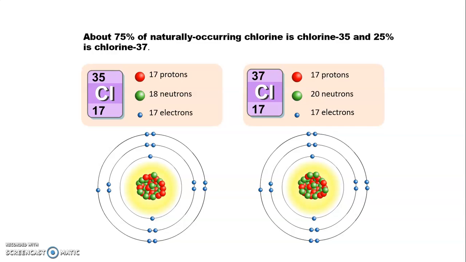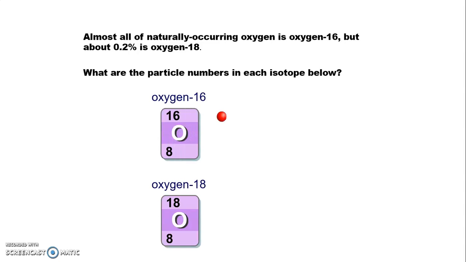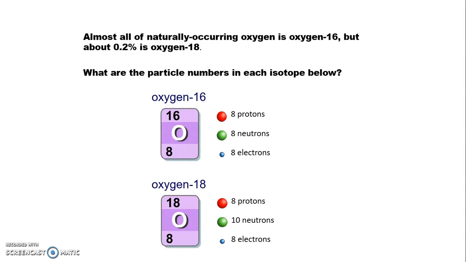Here we have 18 neutrons, and here we have 20 neutrons, because when we subtract 17 from 37, we get 20, and for the first one we get 18. Almost all naturally occurring oxygen is oxygen 16, but 0.2% of oxygen is oxygen 18. There are two isotopes of oxygen. Here we can see O-16 and O-18 with atomic number 8.